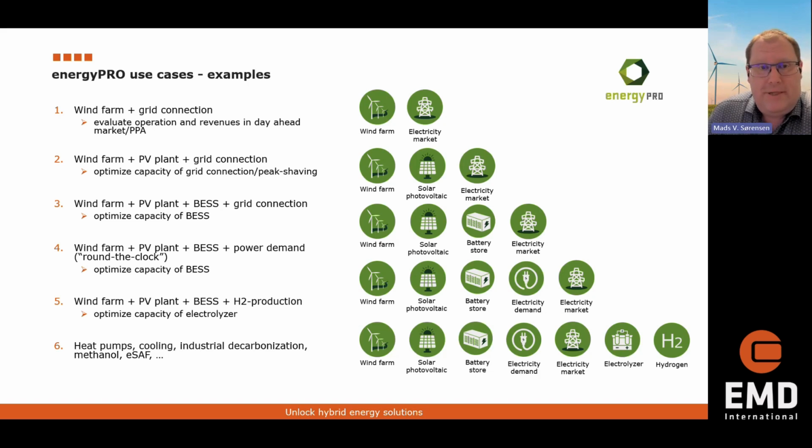And of course, we can optimize the size of the battery. And as an extra add-on to this one, I have included an example where we have a round-the-clock electricity demand, or a baseload PPA. You can call it what you want, but it's basically about being able to provide a certain amount of power 24/7 from the battery and the wind farm and PV plants together.